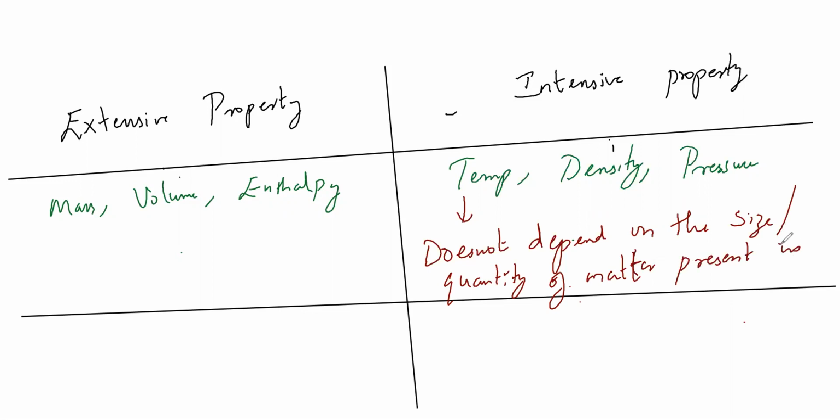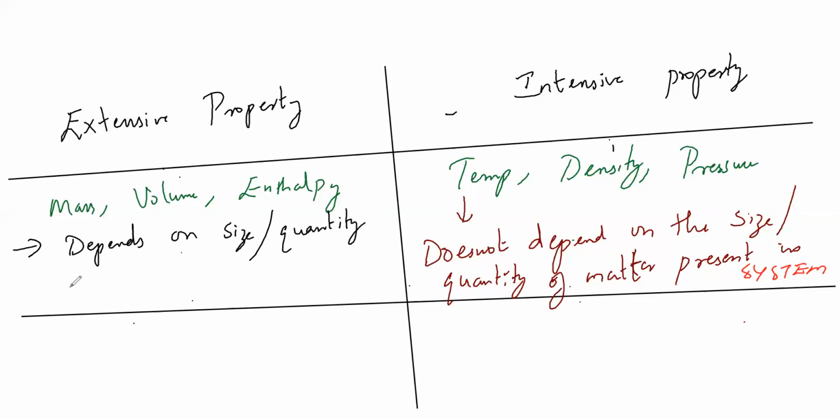The keyword here is system. So what will be the extensive property? Extensive property depends on the size or quantity of the matter present in the system. That's all.